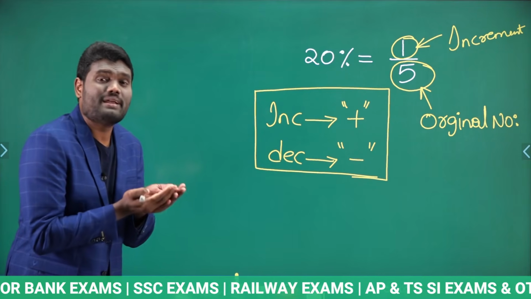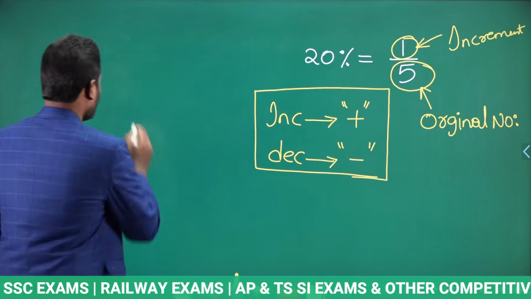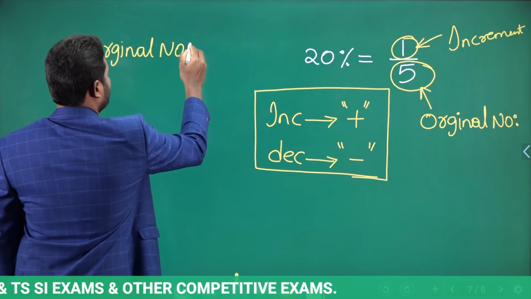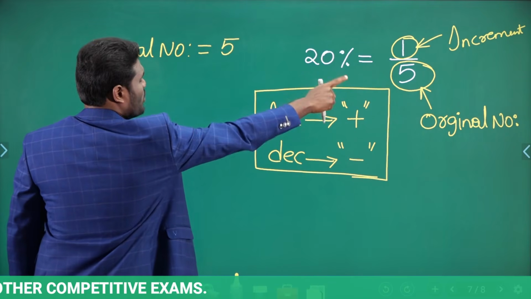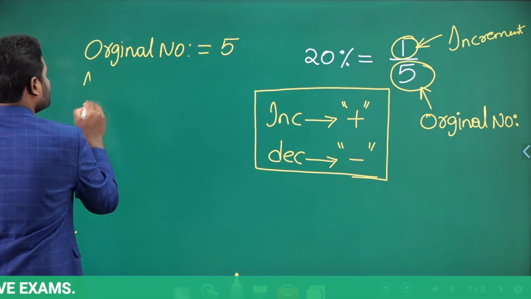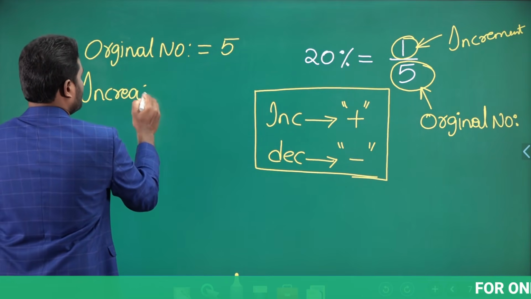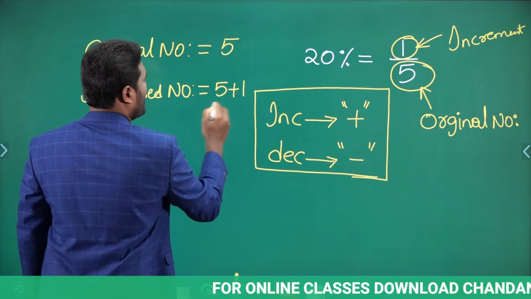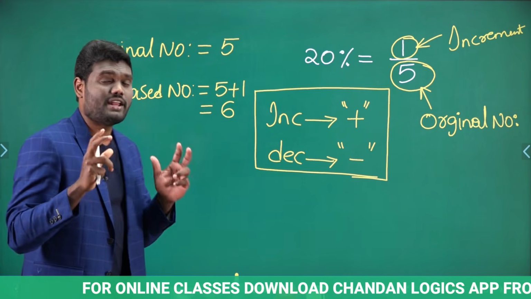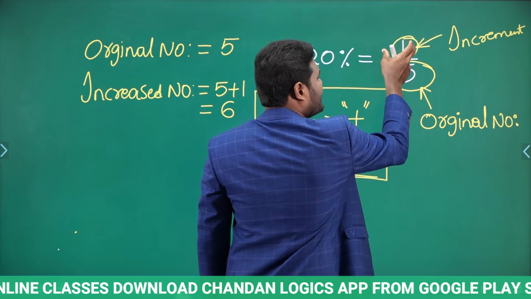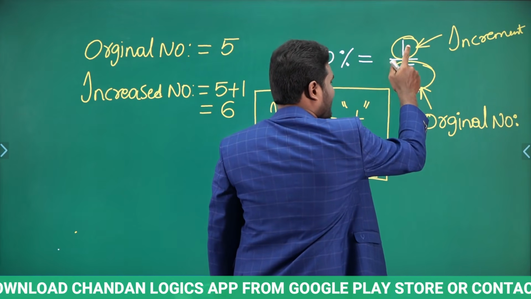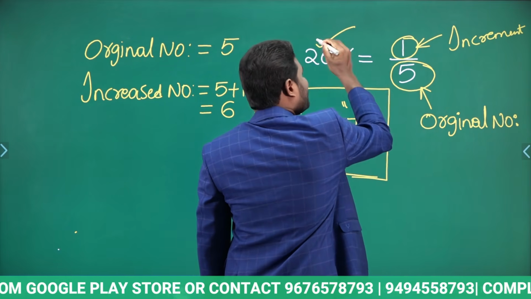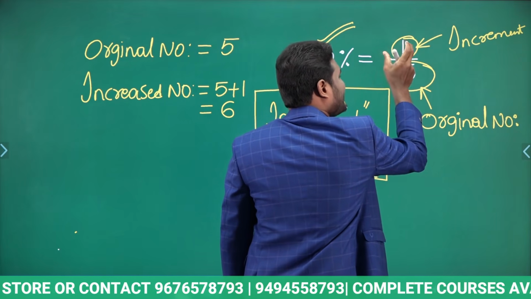When I say a number is increased by 20%, the meaning is the original number is going to be 5 parts. Why? Because the original number is nothing but the denominator. The increased number is going to be 5 plus 1, that is 6 parts. Now, this is really important. This numerator is nothing but the incremented value or decremented value. When I say increase by 20%, this numerator represents 20%. When I say decreased by 20%, this numerator represents a decrease of 20%.